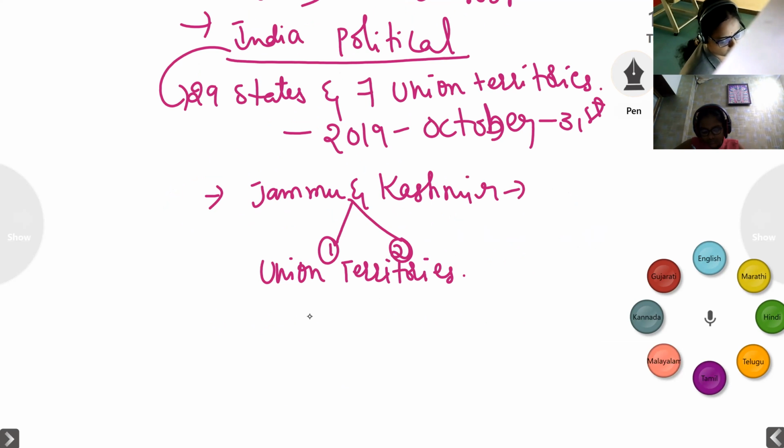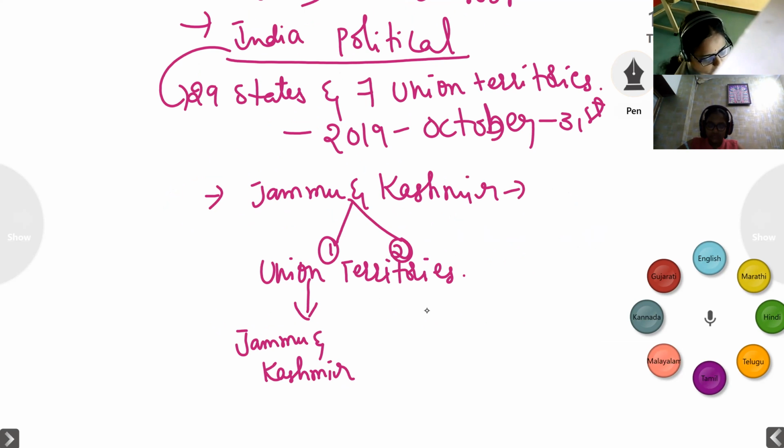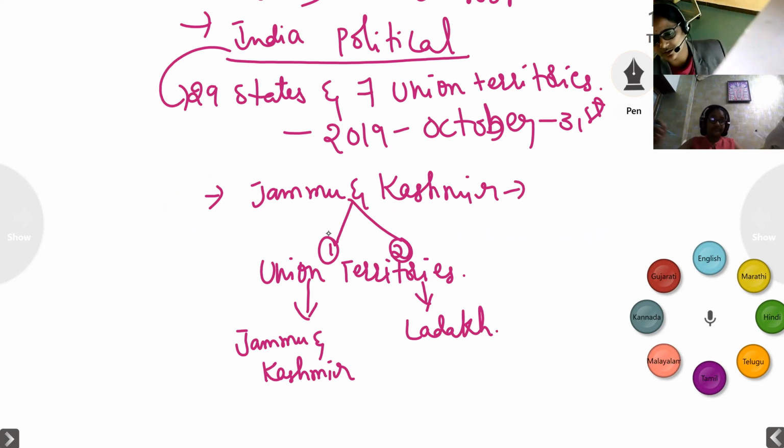The first one is Jammu and Kashmir, and the second one is Ladakh. So by this, how many states do we have? One state converted into union territories.